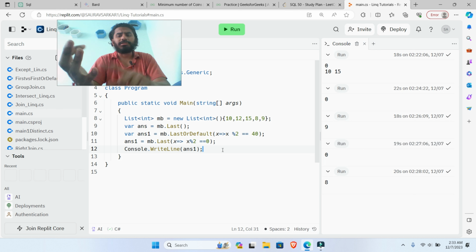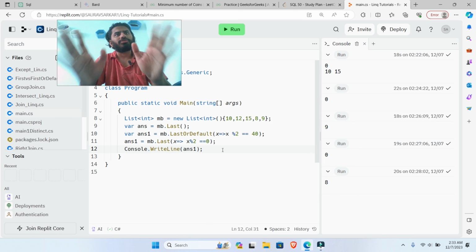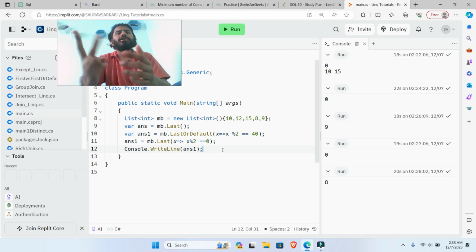Let me tell you the priorities. First priority, priority one: you have to learn array and linked list. If I'm talking about array, everything is going to come there: arrays, strings, searching, sorting, everything is going to be covered. And linked list.